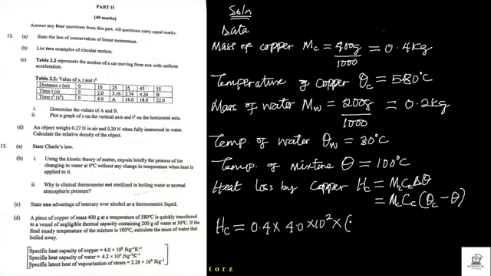Temperature of the copper is 580 minus the steady temperature, which is 100 degrees Celsius. So from here, we can just multiply all this together.